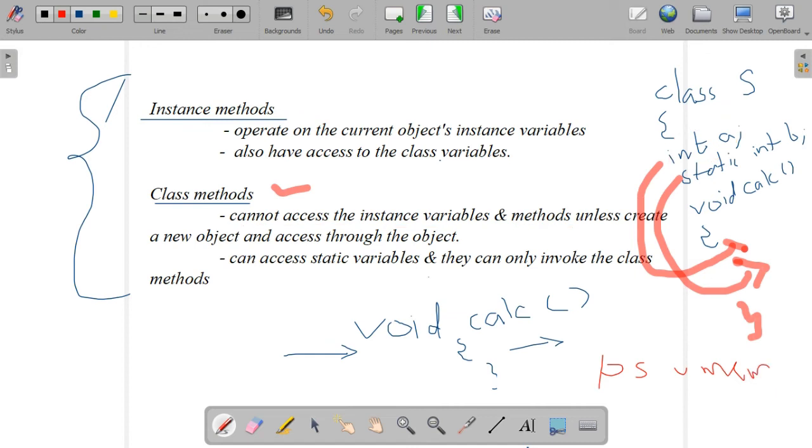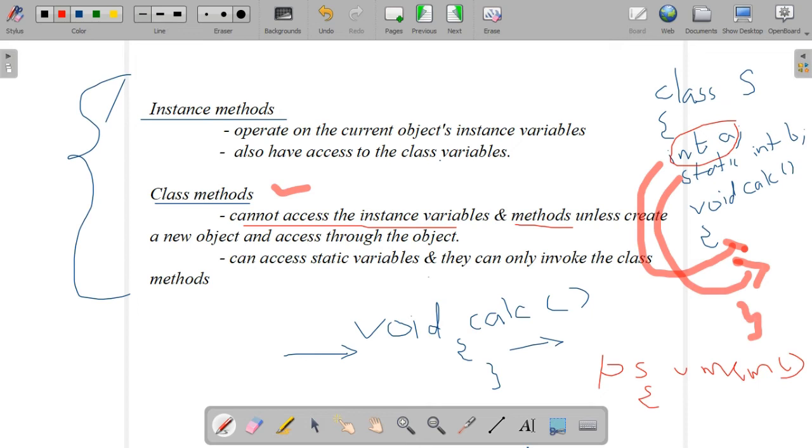Which is the instance variable here? Integer a. This integer a cannot be accessed in public static void main(). It cannot access the instance variable and instance method unless we create a new object. A class method cannot access an instance variable or instance method directly.